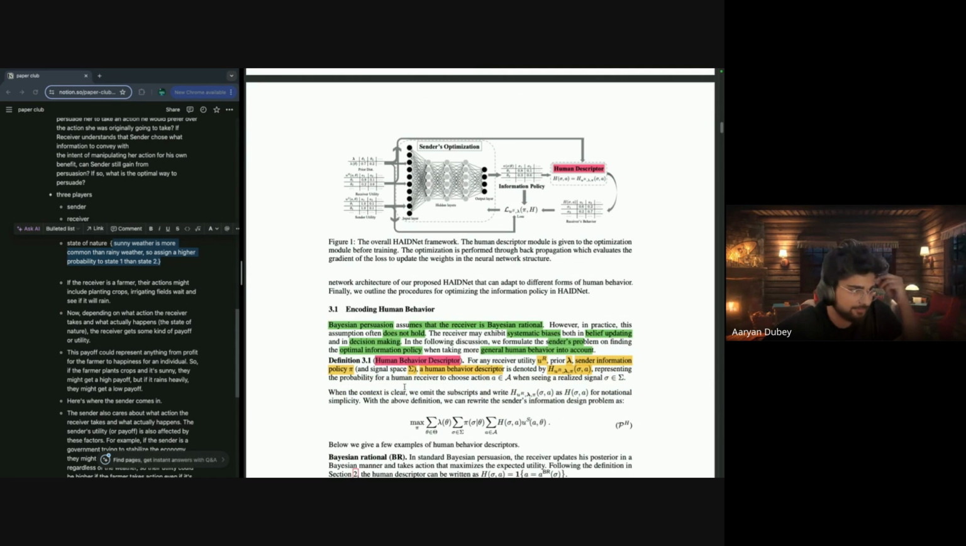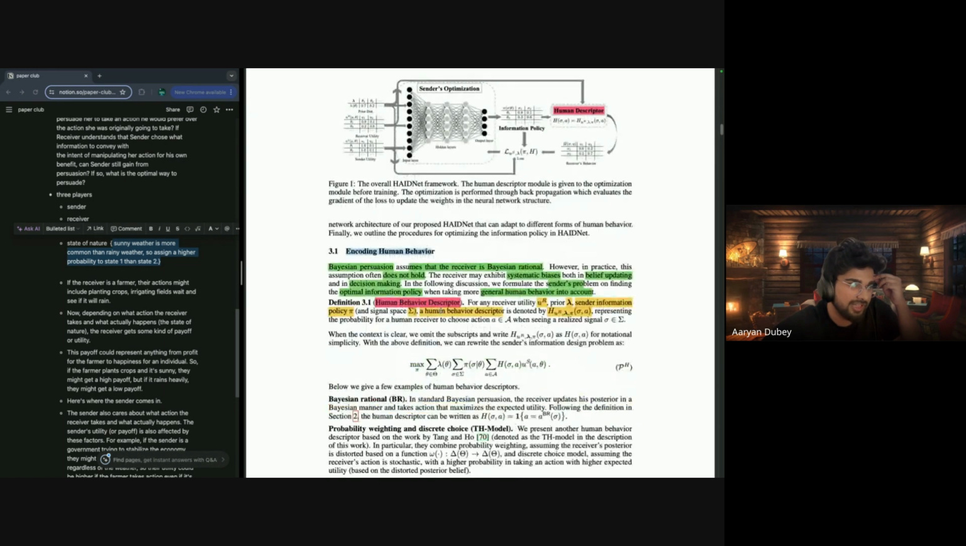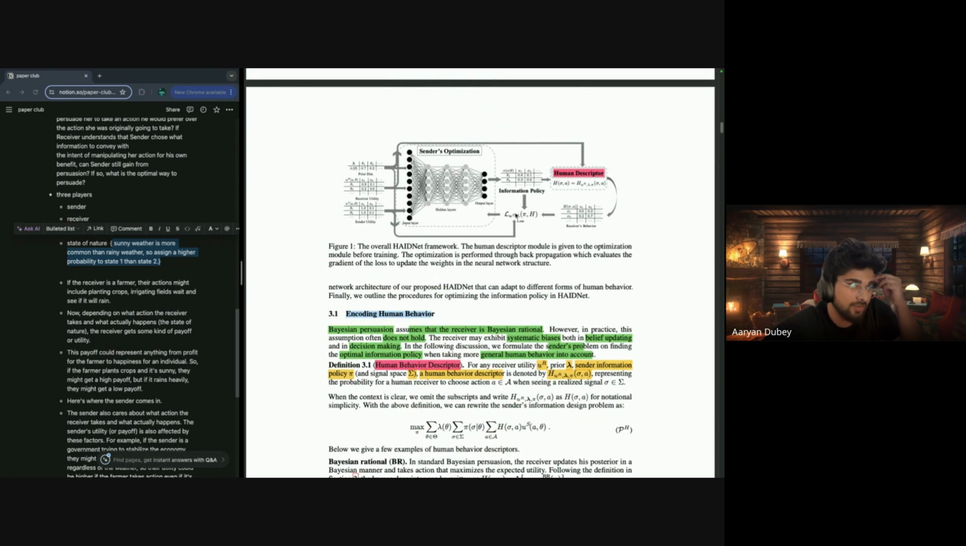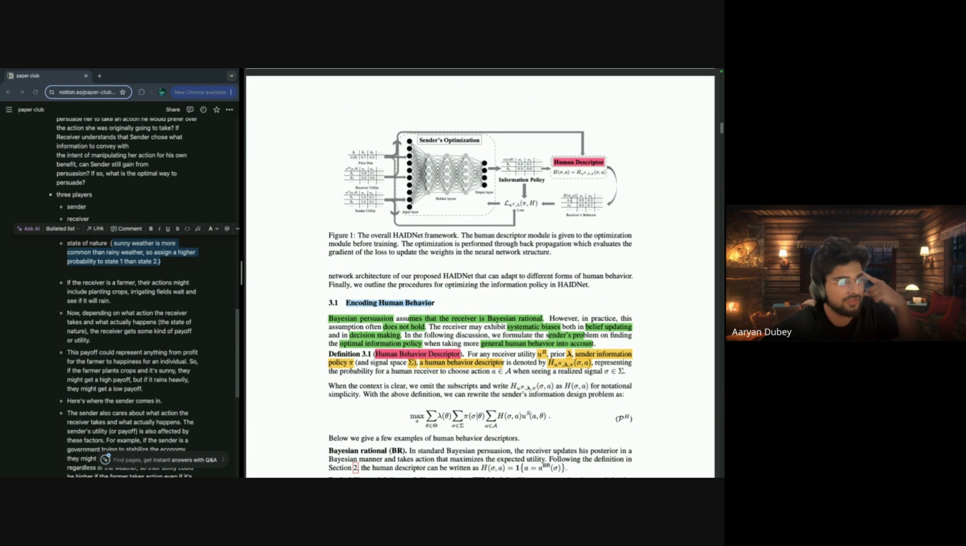I'll explain it here. So they encode human behavior. To test if this algorithm works or not, they replace the human descriptor with a neural network, which is their algorithm. Sometimes they replace the human descriptor with Bayesian persuasion, and there's another algorithm known as the TH algorithm that we'll see. So they compare the human descriptor with Bayesian persuasion and then the TH algorithm.